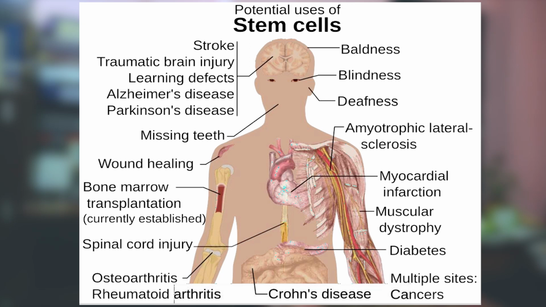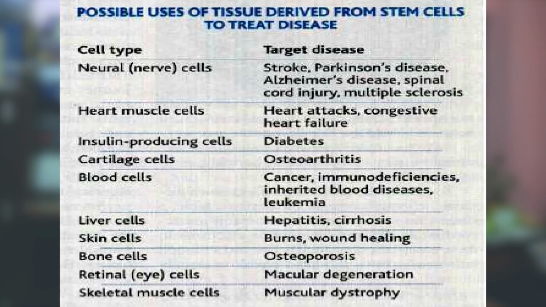Then we can even use it in baldness and blindness, deafness, and amyotrophic lateral sclerosis, myocardial infarction, muscular dystrophy, diabetes. The use of stem cells can be tried in these different diseases. So this table shows the possible use of tissue derived from stem cells to treat disease. Cell type may be neural, maybe heart muscle cell, maybe insulin producing cells, maybe cartilage cells, maybe blood cells, liver cells, skin cells, bone cells, retinal cells, the skeletal muscles.